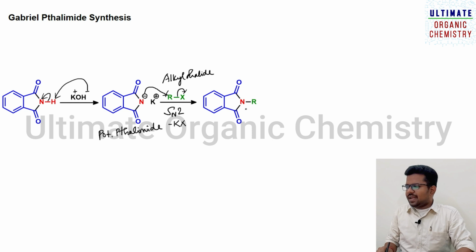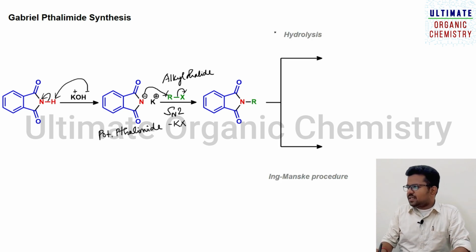Once this N-alkylated phthalimide has formed, the next step is to break these two bonds: between this nitrogen and the C double bond O, and here this nitrogen and the C double bond O. For that purpose we can carry out this reaction in two ways. The first is hydrolysis, and the second is the Ing-Manske procedure.